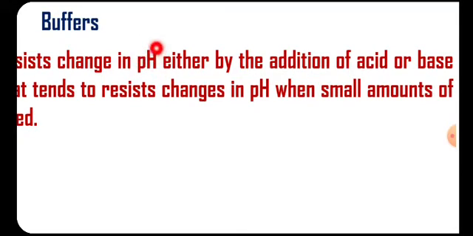The pH of the system does not change due to this chemical mixture, and pH may be changed due to addition of acids or bases.